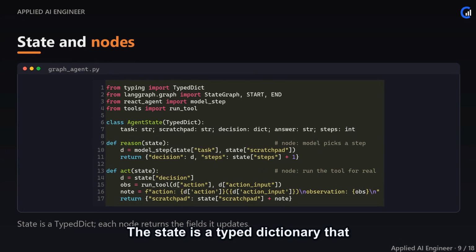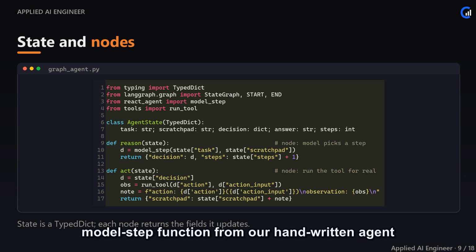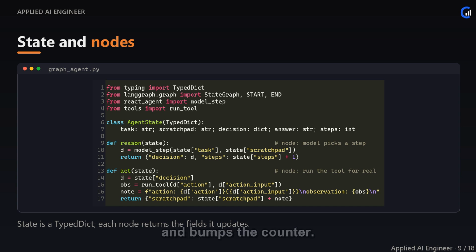The state is a typed dictionary that flows through the graph: the task, the running scratchpad, the latest decision, the answer, and a step counter. The reason node calls the very same model step function from our handwritten agent and bumps the counter. The act node runs the chosen tool for real and appends the observation to the scratchpad. Notice each node just returns the fields it changes. LangGraph merges them into the state. We're reusing our tools and our model step verbatim, only the wiring is new.